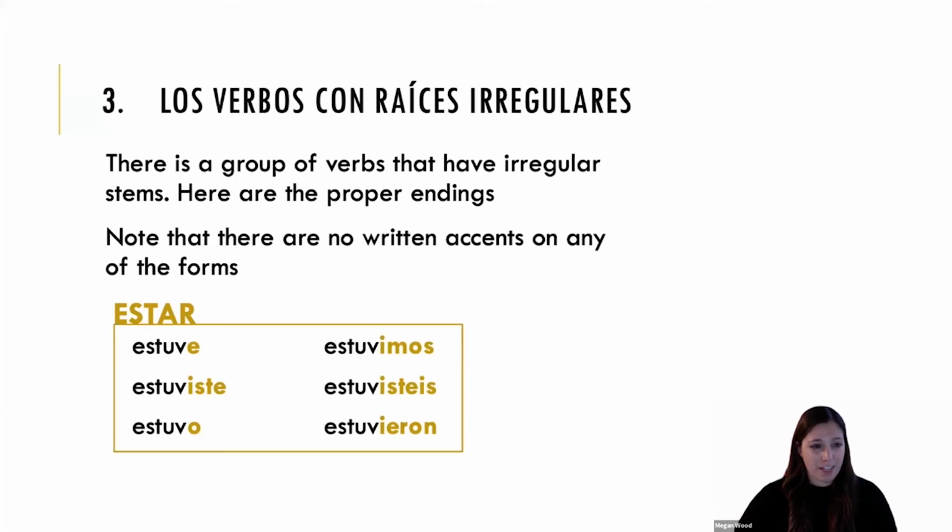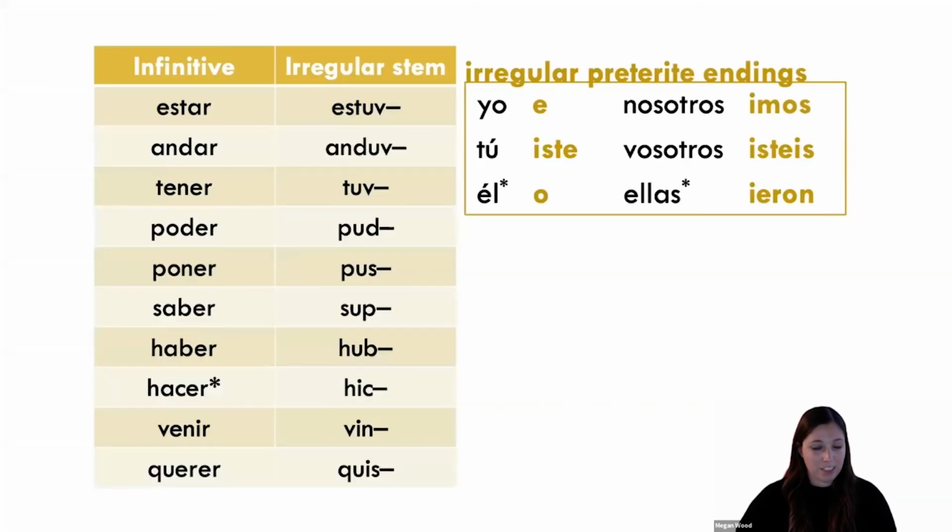Our third category has to do with verbs with irregular stems. There's a group of verbs, kind of a long list, that I'll show you in the next slide, that have irregular stems, but here you can see the proper endings. Once again, you'll notice that with these special rules, a lot of the time we do not see a written accent on the forms. So estar is our example verb here. And on this slide, you can see, again, those irregular endings that were in the same slide before, but we have a more exhaustive list here of our verbs that have irregular stems.